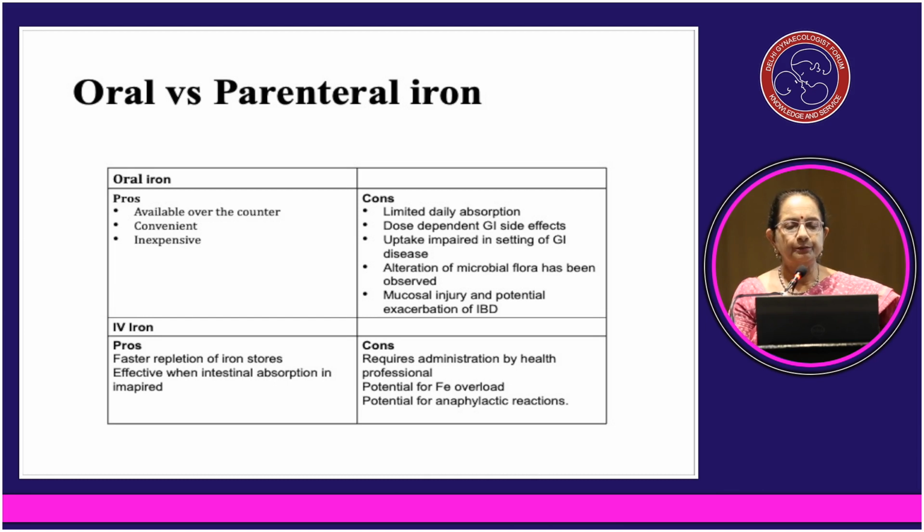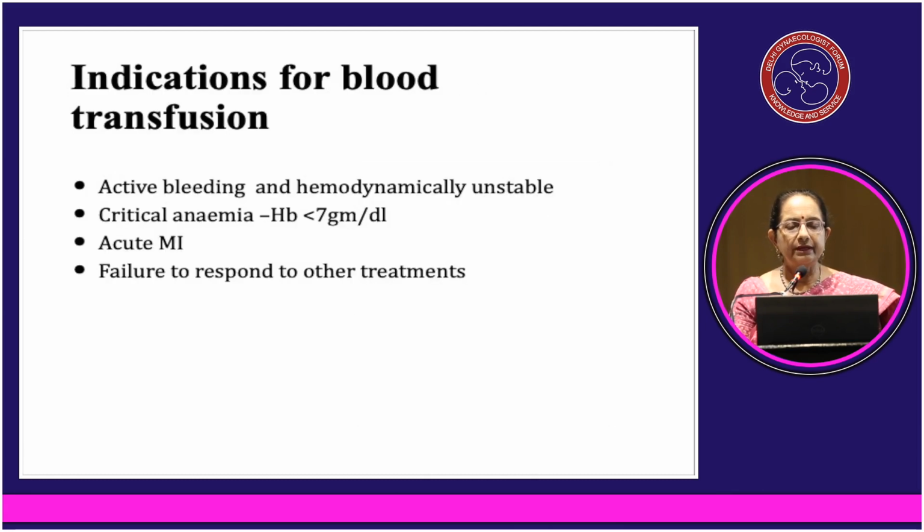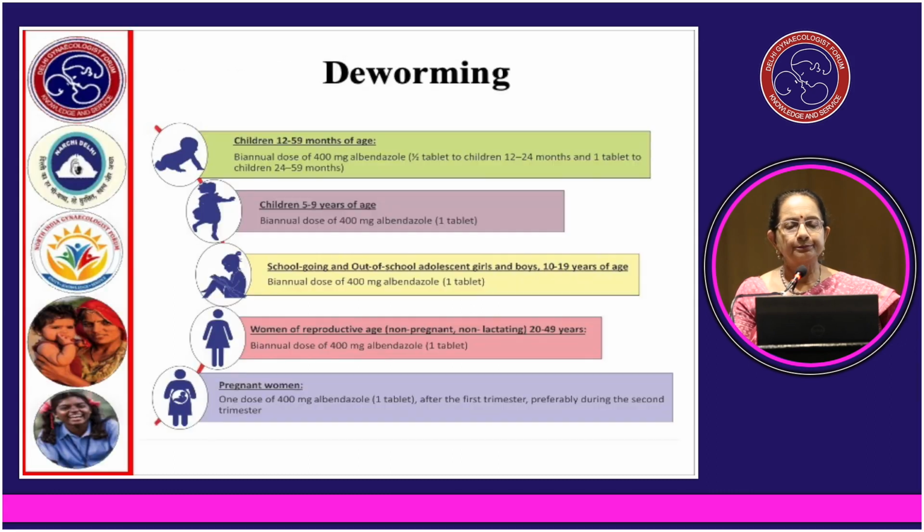Indications for blood transfusion are whenever there is active bleeding and the patient is hemodynamically unstable, and there is critical anemia, that is hemoglobin less than 7 grams per deciliter, then at any period of gestation one should give blood transfusion to the patient. Also in acute MI or failure to respond to other treatments.